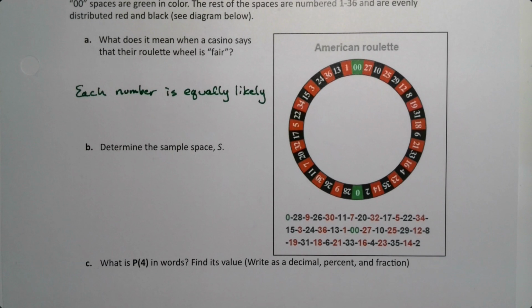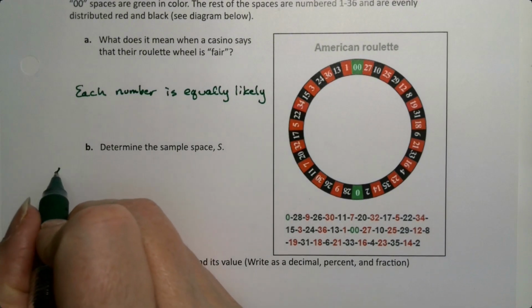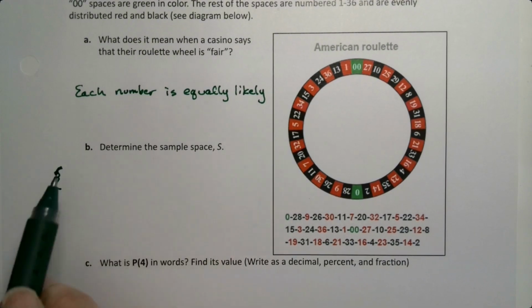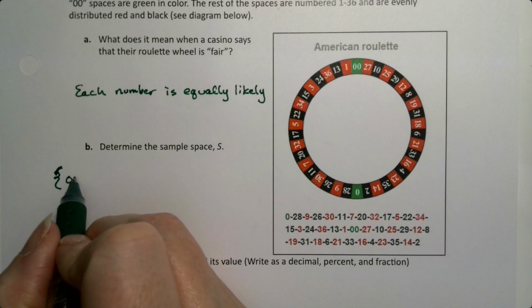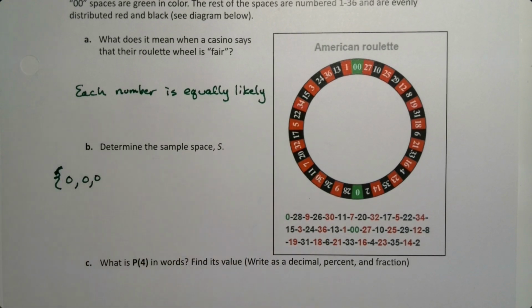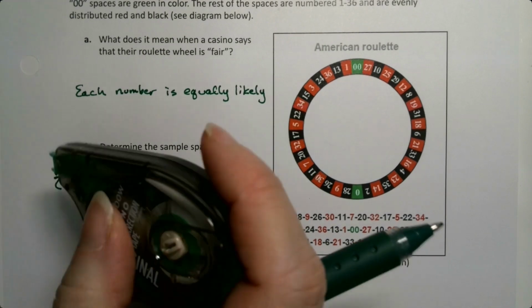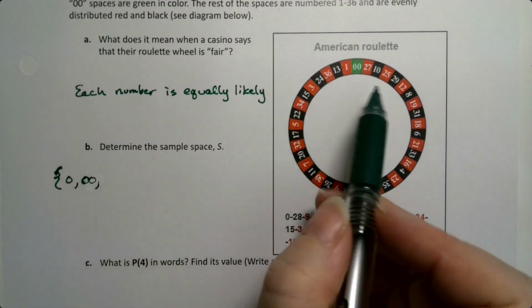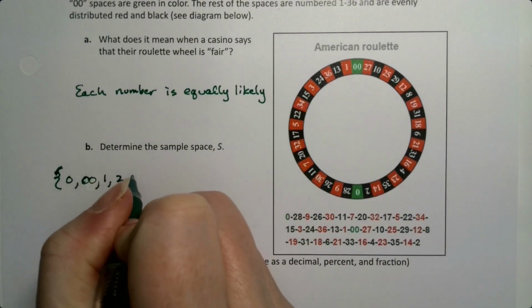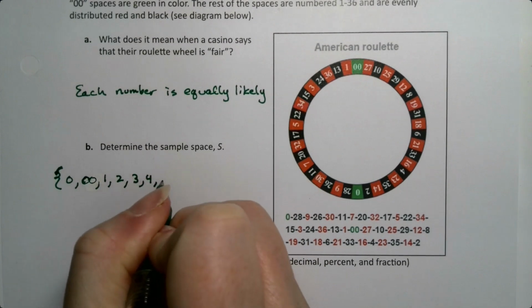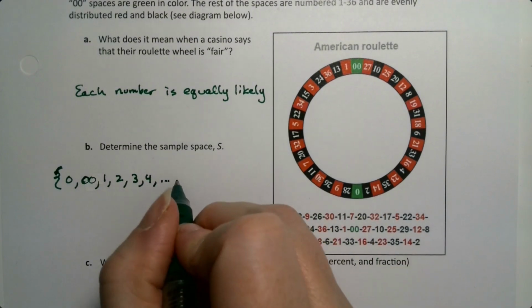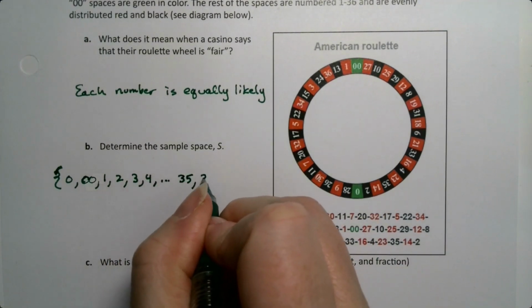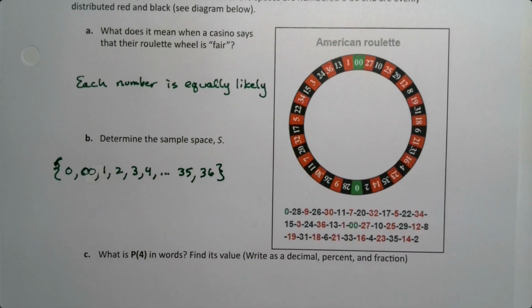All right, now the sample space. Well, I'm not going to list them all out because it's huge, but we're going to make a list. So we start with 0 and 00, and then it goes 1, 2, 3, 4, and it just keeps continuing up until 36. That's the sample space.